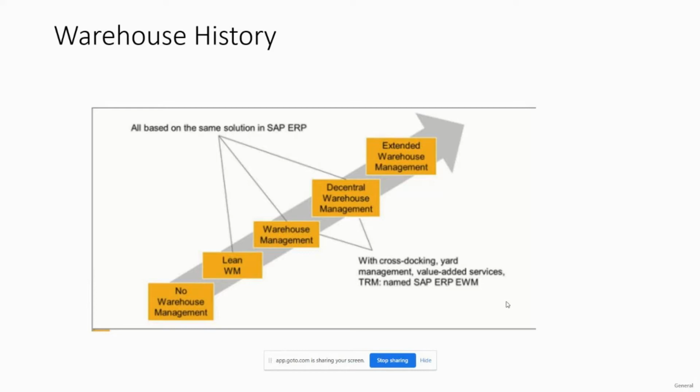Then warehouse management was introduced, with a structured format. When we are placing the material in the warehouse, we can place it into different storage types based on the material characteristics. If the material is bulky, we can place it into the bulk storage type. If we are placing assemblies and want to place them in the open, then we have open storage. If we want to place the material into racks, then we have the rack storage type. If we want to place material in pallets and handling units, we have pallet storage types.